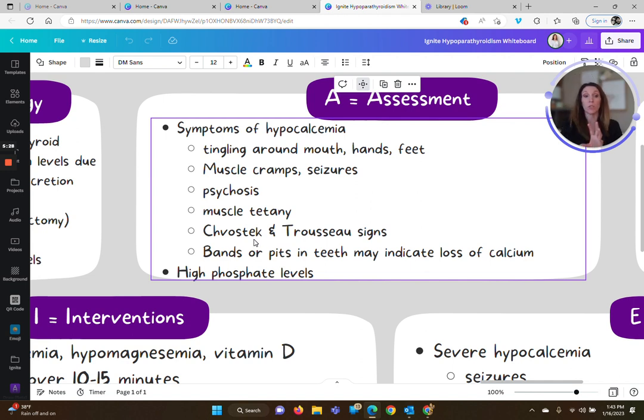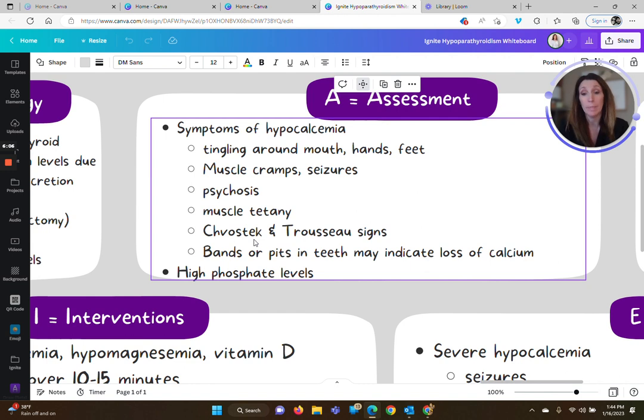So if you just want to look at a YouTube video of positive Chvostek's sign, that will show you what that looks like. And then Trousseau sign is whenever there is pressure placed. We usually use a blood pressure cuff, and we put it on the patient's arm, and it causes what's called a carpopedal spasm, where it causes this area to tense up like this. As we're tightening around here, we get this flexing, and you can also find a YouTube video with that.